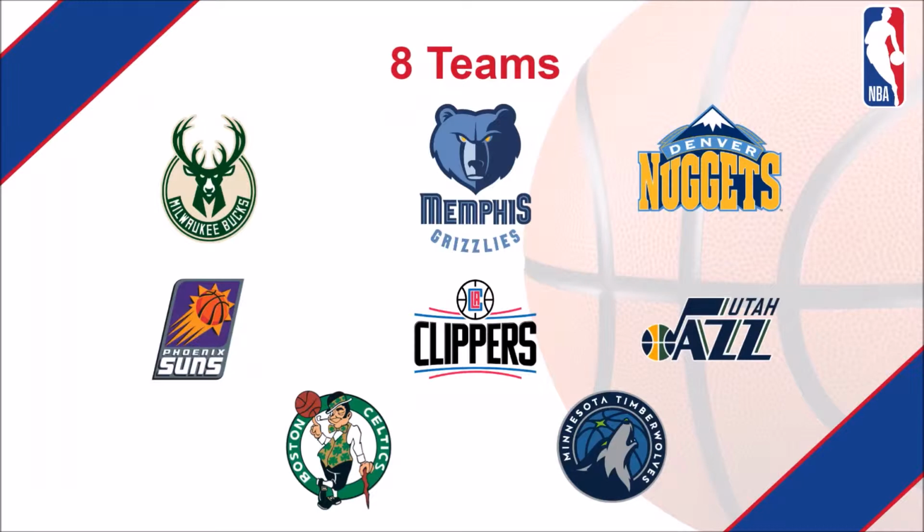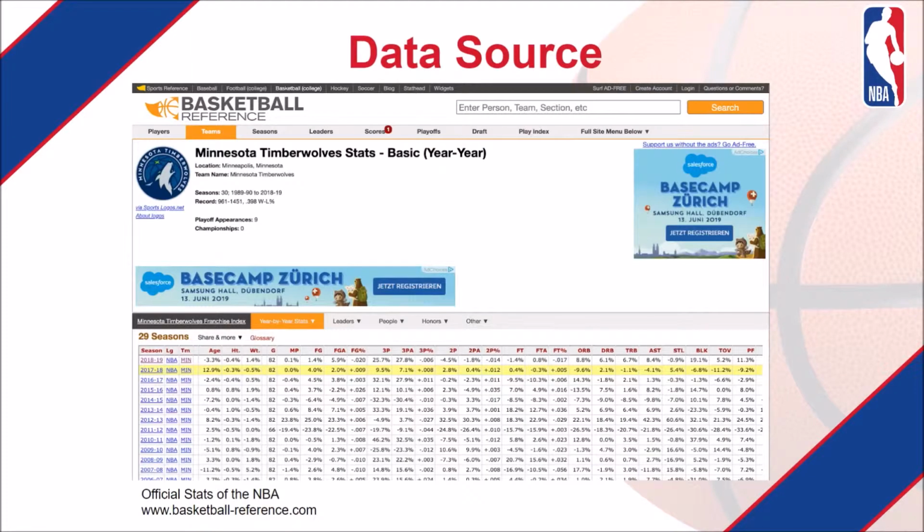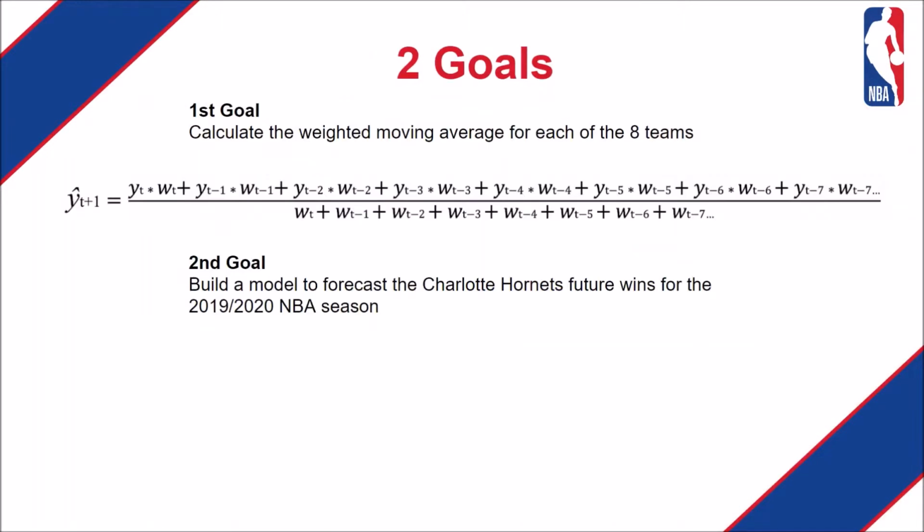We selected these 8 teams because they've all been in the league for 25 years or longer, which provides sufficient historical data for which we can populate our model. The data source we used is basketballreference.com, which is the official stat website of the NBA.